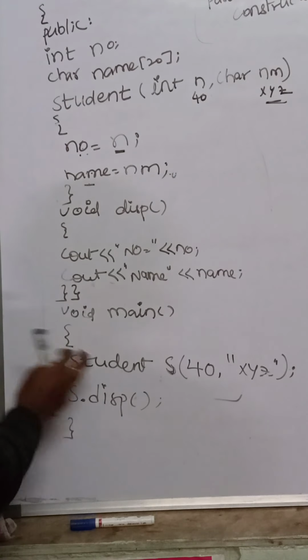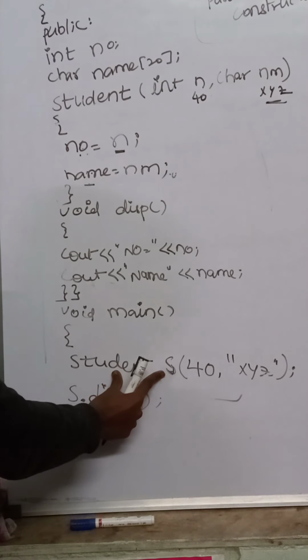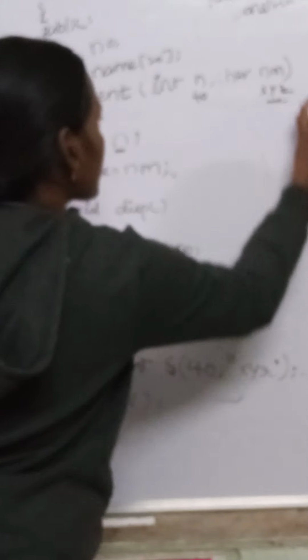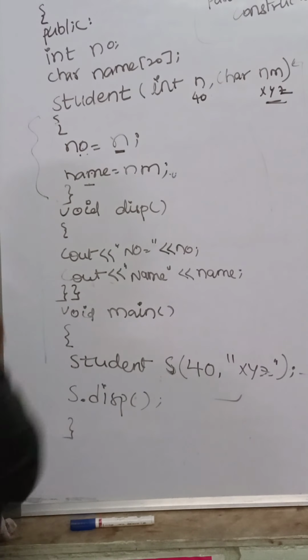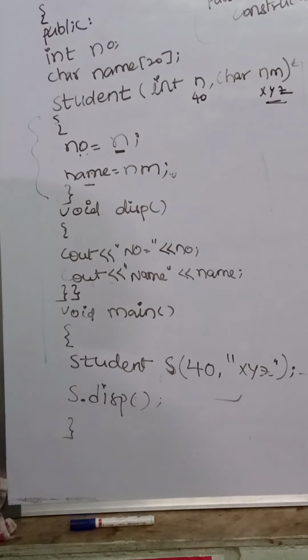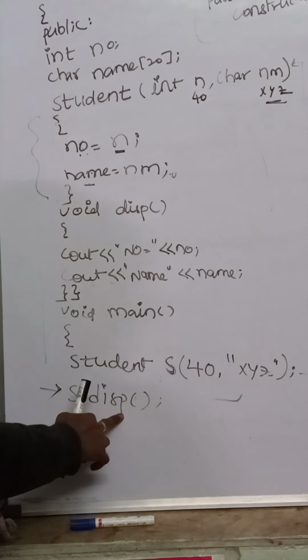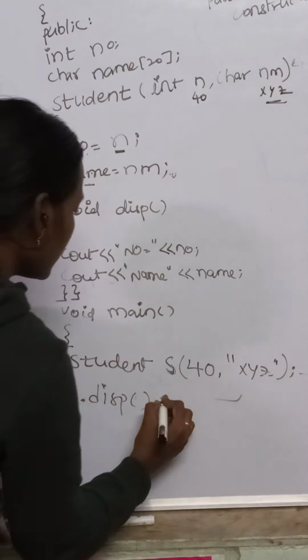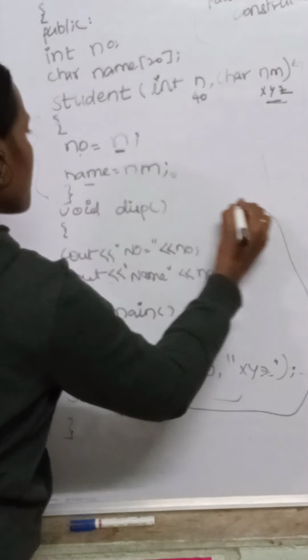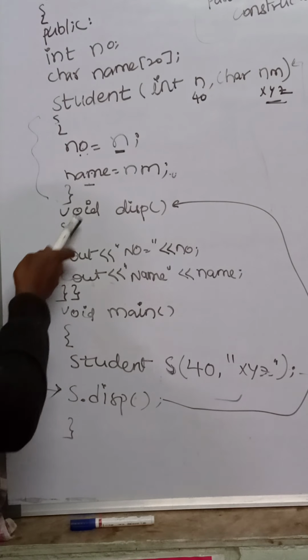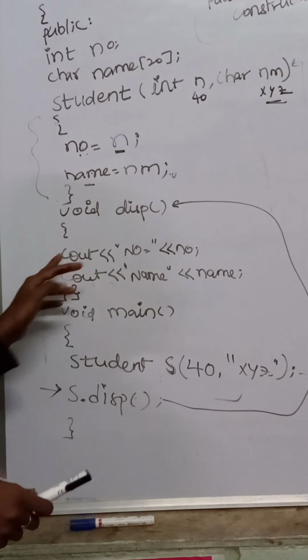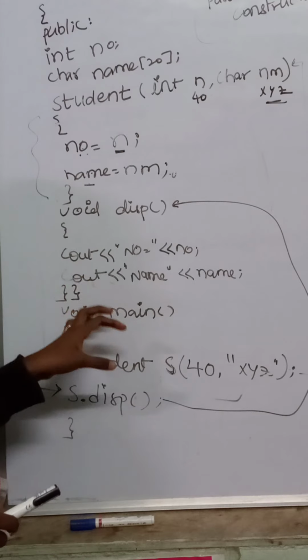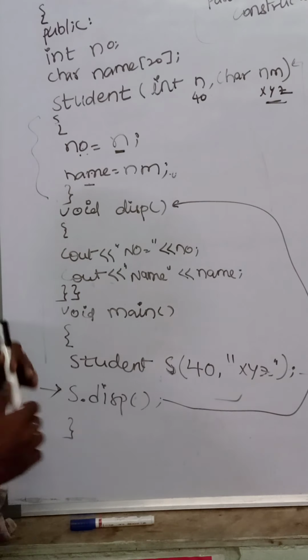Now when you execute this, that means when you create the object, control directly goes to the respective function and it executes the constructor. After executing the constructor, control comes back to the main function, after the statement in which we are writing over here. Now what are you doing? You are calling the s dot display function. So where is the s dot display function? After that, control will move to the display function. Now in the display function what are you doing? You are displaying the number and name. So this is the parameterized constructor.